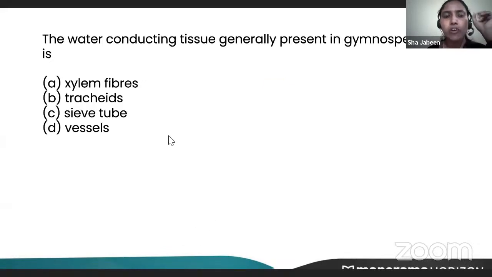Okay, so I have got a lot of answers. Now, I have already told in angiosperm, vessels help in the conduction of water. Fibers provide strength. So in gymnosperm also, fibers will not be the ones that transport water. In gymnosperm, sieve tubes are not at all the option because they are in phloem, not in xylem. So we have eliminated sieve tube. We have eliminated xylem fibers because xylem fibers provide strength. They have the thick cell wall. How can they transport water?